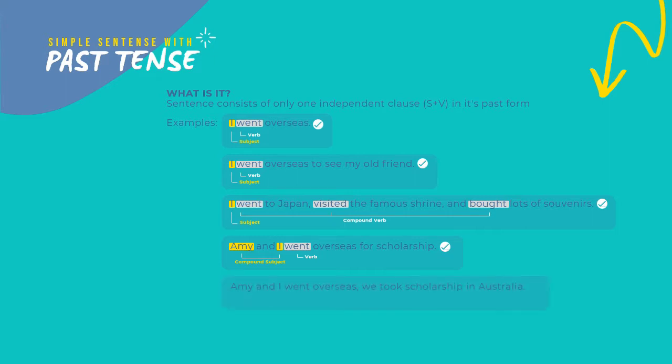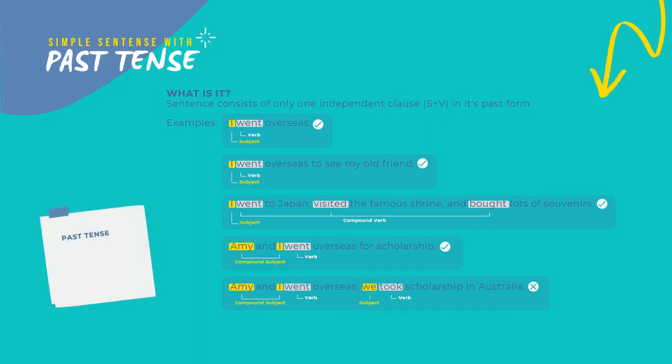Amy and I went overseas. We took scholarship in Australia. Amy, I, compound subject. Went, verb. We, subject. Took, verb. This is not simple sentence because it has two subjects and two verbs.